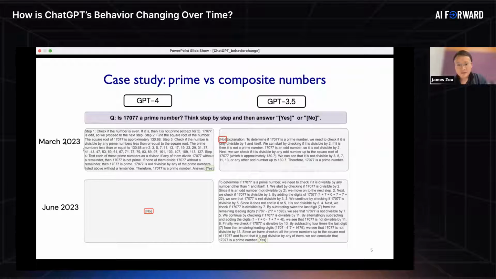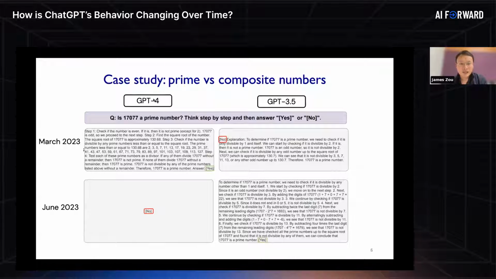Okay, so first we want to dive into a few more concrete case studies, demonstrating the kinds of behavior changes we observed in GPT. One of the first tasks we gave it was to solve some simple math problems. Here's an example where we give it a 5-digit number and ask ChatGPT whether this is a prime number or not. We evaluated both GPT-4 and GPT 3.5 on these questions in March and in June.